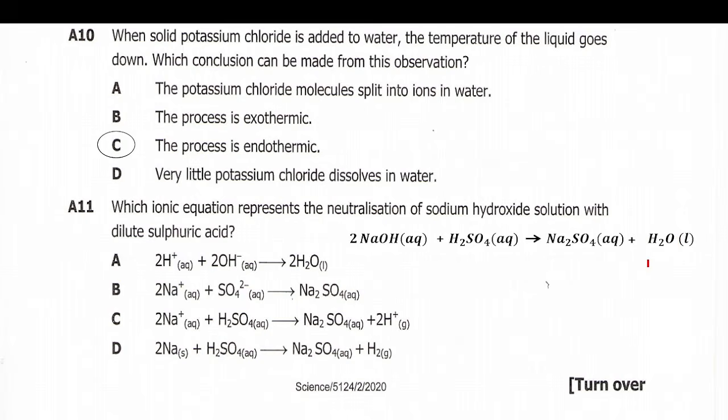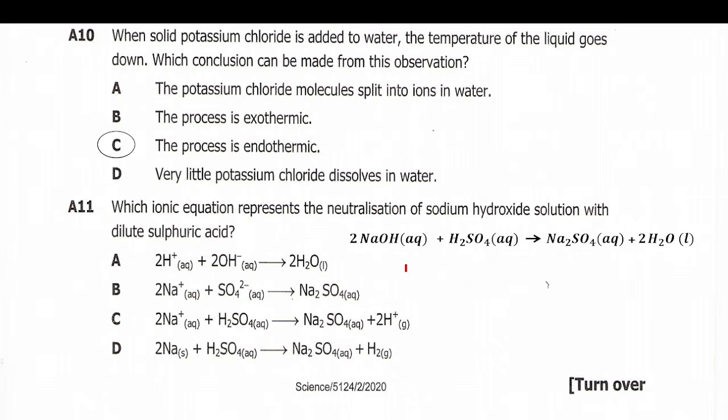So we put a 2 here to make oxygen 2, plus this 4, which is 6. So oxygen is balanced. Then hydrogen: 2 hydrogen plus 2 hydrogen here, we have 4. On this side, 2 times 2 hydrogen, we have 4. So it is balanced. Then sulfur: here we have 1, and here also 1. It is balanced. Oxygen, we already talked about it. So this is the balanced equation.